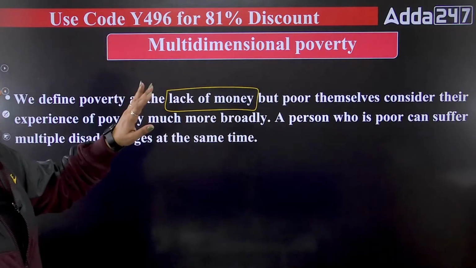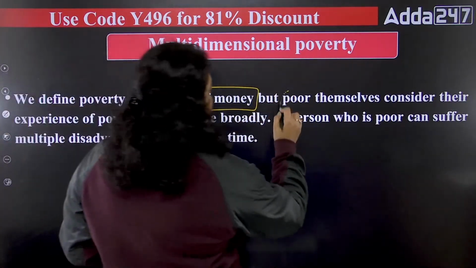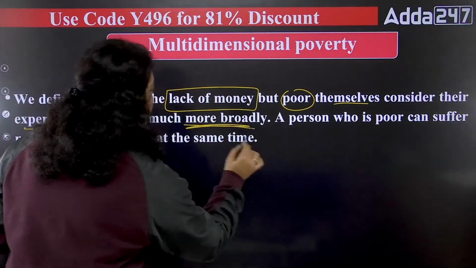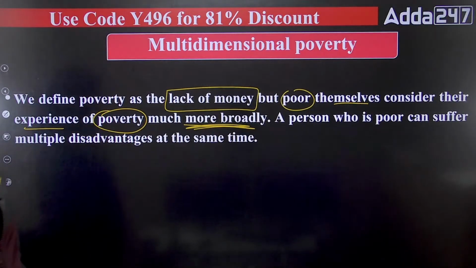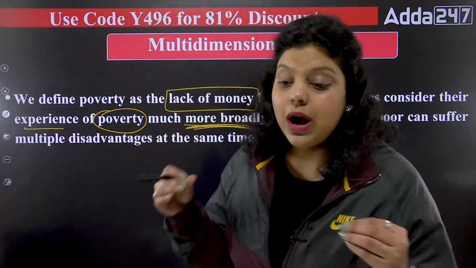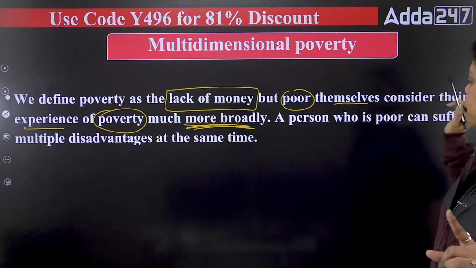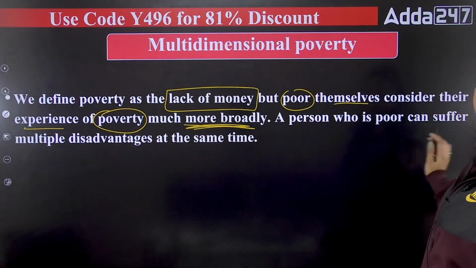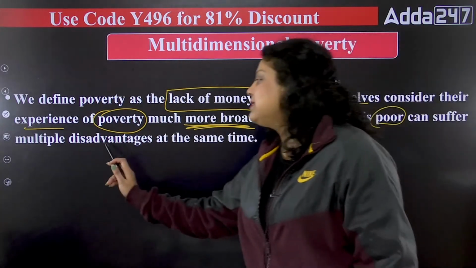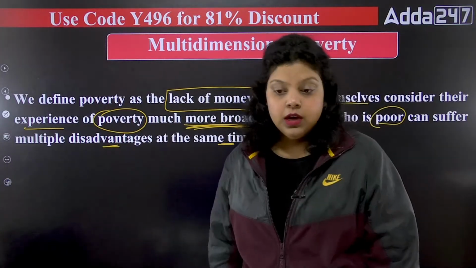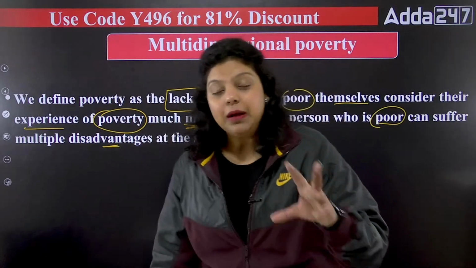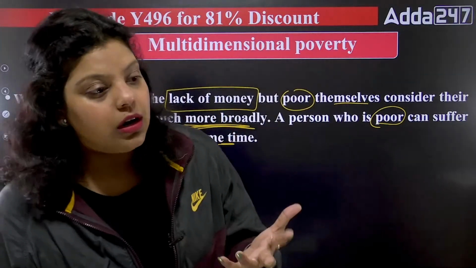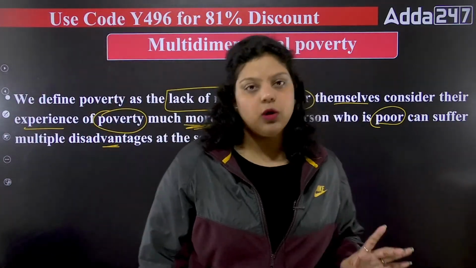We define poverty as lack of money, but the poor themselves consider their experience of poverty much more broadly than the money. So a person who is poor can suffer multiple disadvantages at the same time. If you don't have money, you are poor. But after being poor, what disadvantages are you facing? What things are you not capable of doing? What things are you not capable of having? All these disadvantages are also poverty.